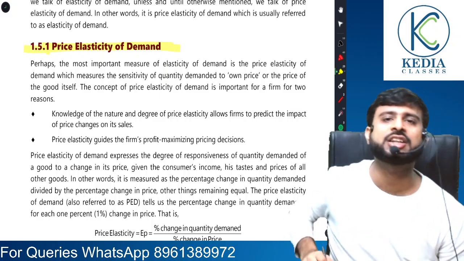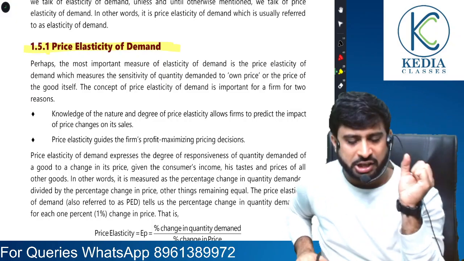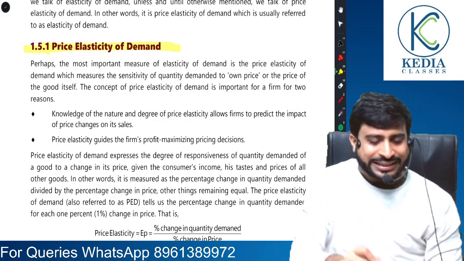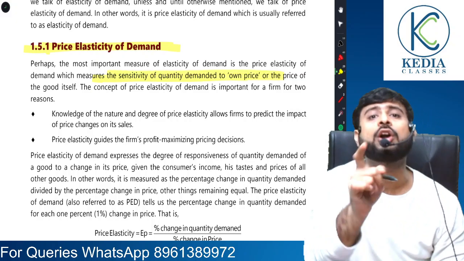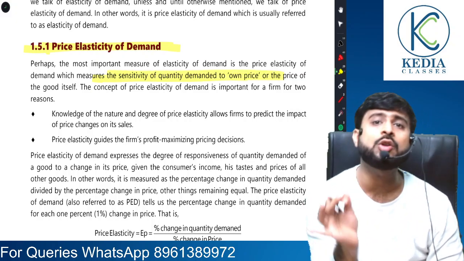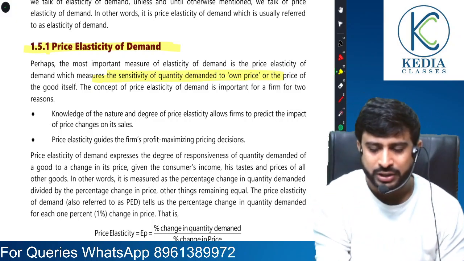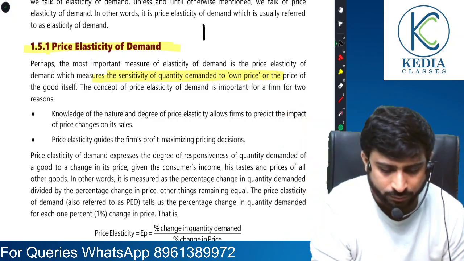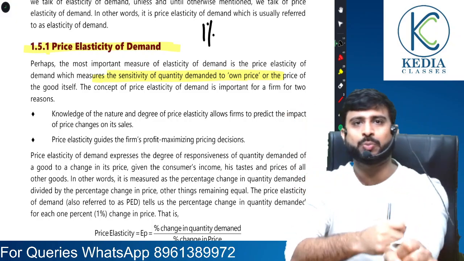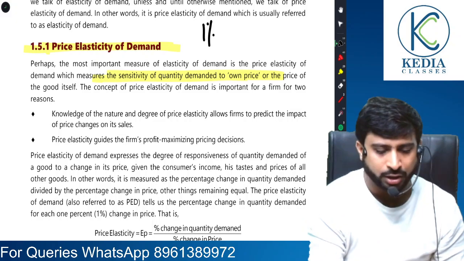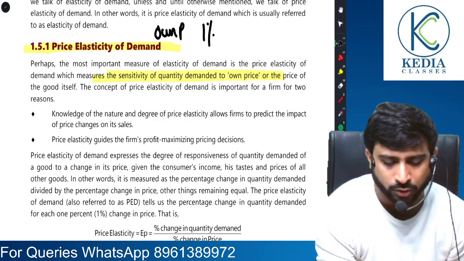Number one is price elasticity of demand. What is the definition of price elasticity of demand? It is the degree of responsiveness of quantity demanded to the change in own price of the commodity. Suppose I give a statement. When I say price, I mean own price of the commodity.